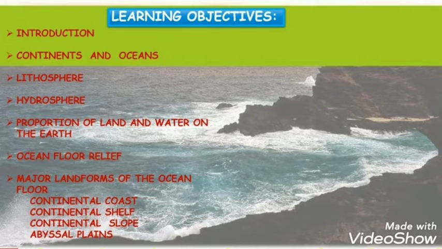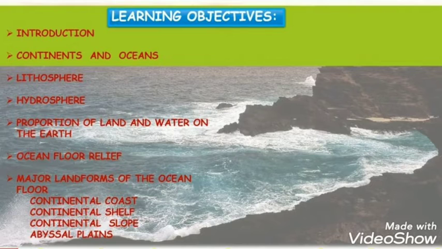The proportion of land and water on the earth's surface is uneven. Students, around 71% of the surface is covered by water, whereas 29% is covered by land. We are also going to study about the ocean floor. Ocean floor literally means the floor of the ocean.